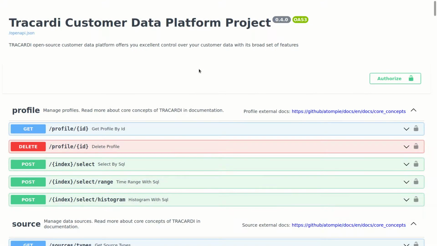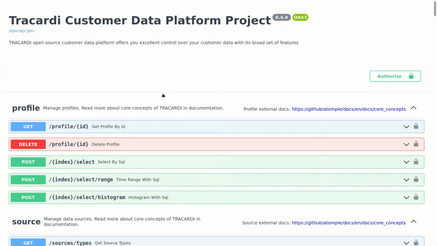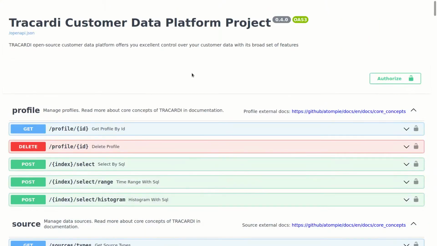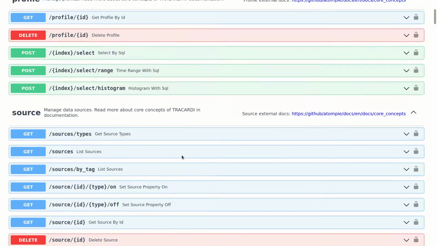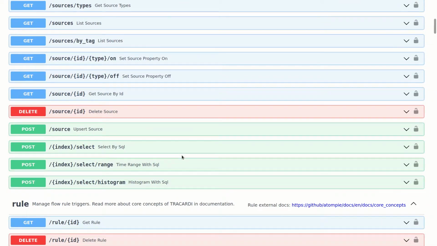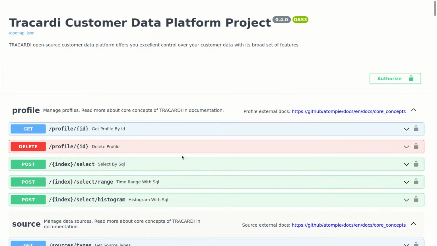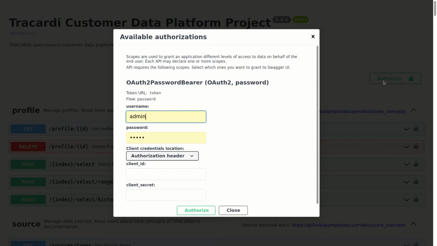Finally, with the new version of Tracardi, we have a new API documentation. Tracardi is an API-first approach, so it means that everything you can do in the user interface you can do via API. This is a page where you can see all the API endpoints. You can authorize.